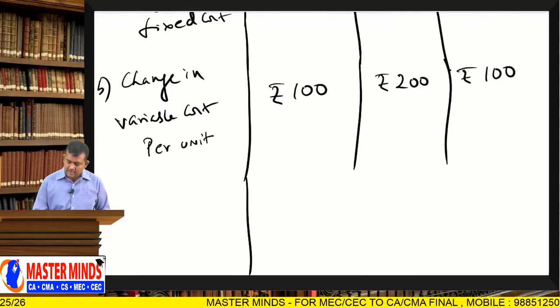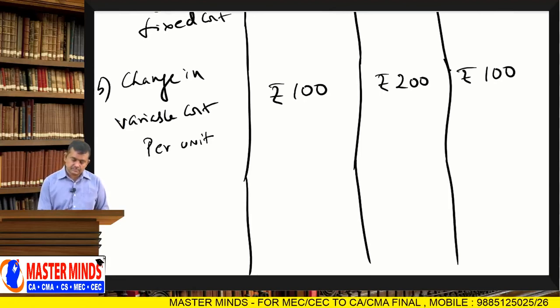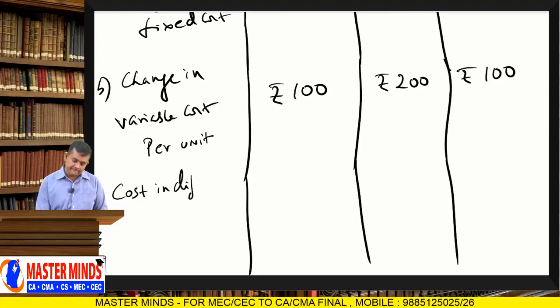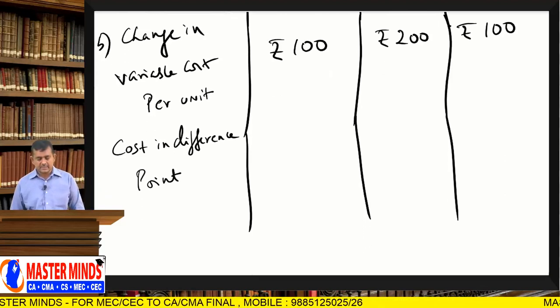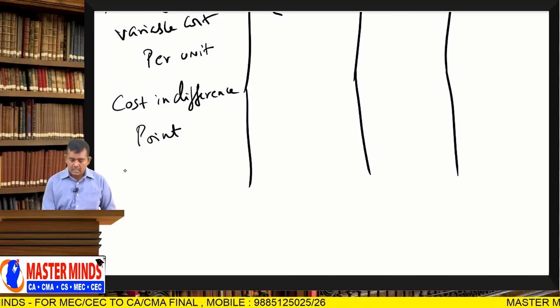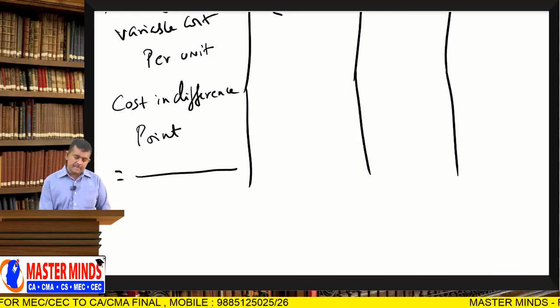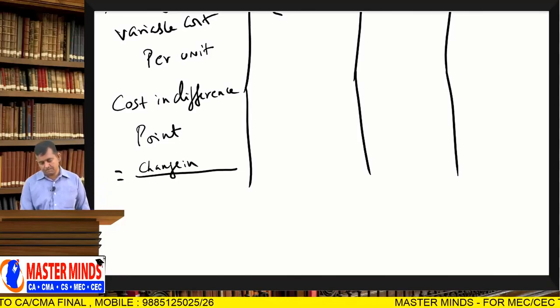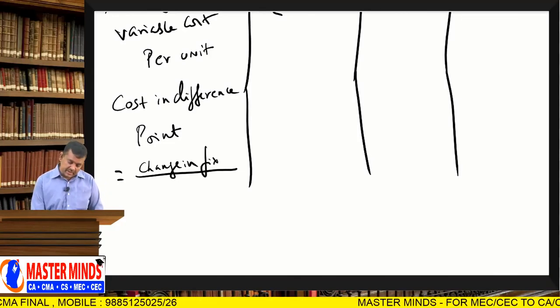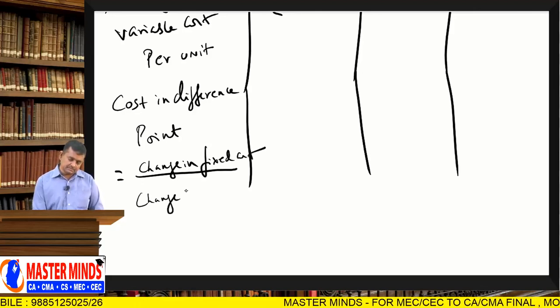Now, calculate the cost indifference point. Cost indifference point is equal to change in fixed cost divided by change in variable cost per unit.